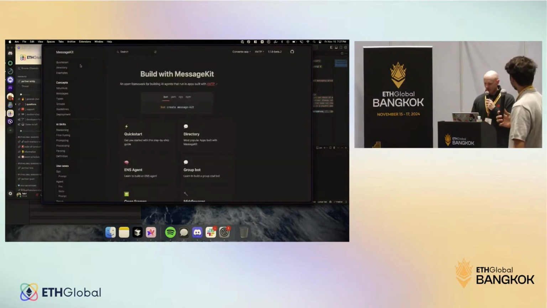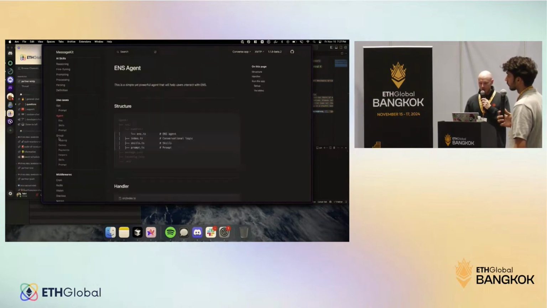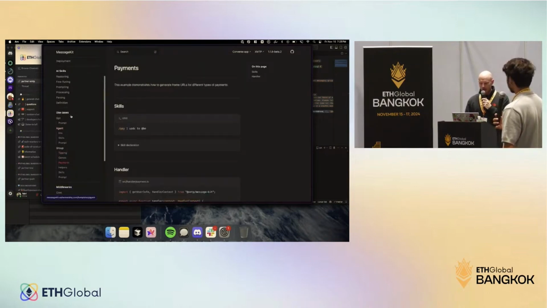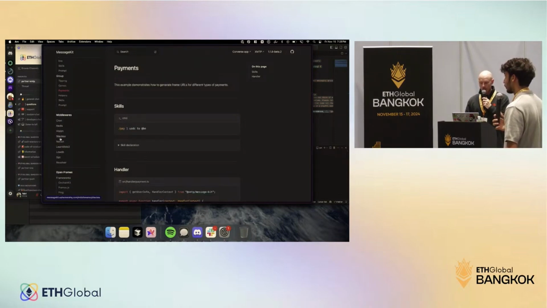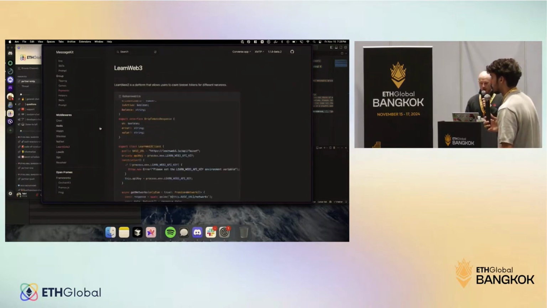By the way, this is Message Kit, these are the docs. You can start with a very simple CLI, and you will have 3 examples: the ENS agent, a group bot with use cases like tipping, payments, and so on, and middlewares, like how to connect with external APIs. For example, I'm using this for the testnet funds.